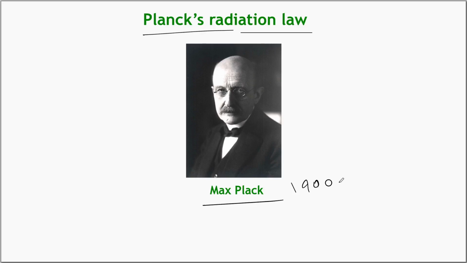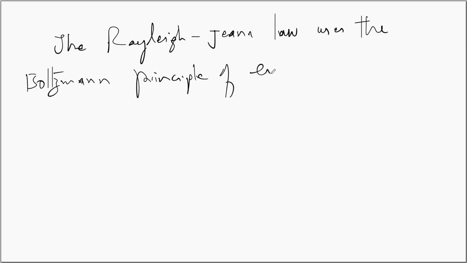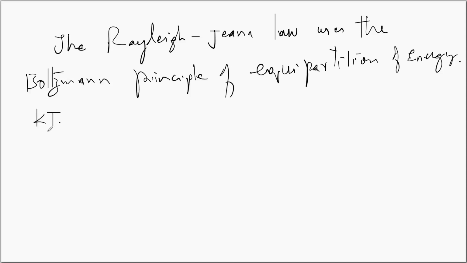The main important aspect of the Rayleigh-Jeans law is that it is founded on the principle of equipartition of energy. The Rayleigh-Jeans law uses the Boltzmann principle of equipartition of energy, which states that each harmonic oscillator will have an energy equal to kT, where k is the Boltzmann constant and T is the temperature of the blackbody.